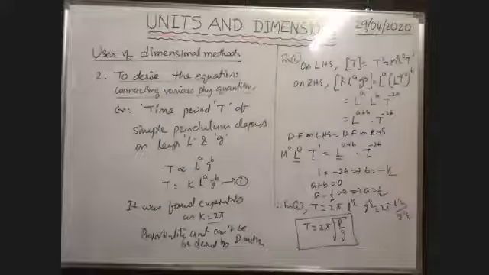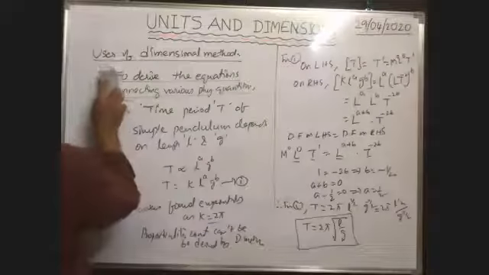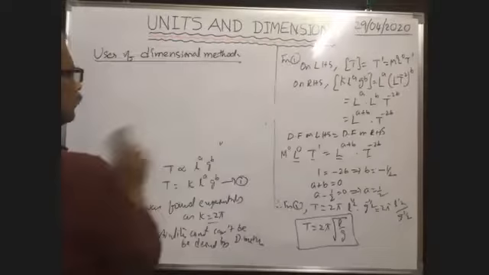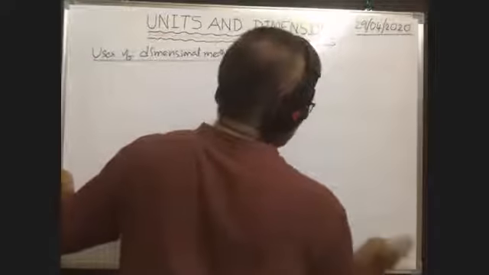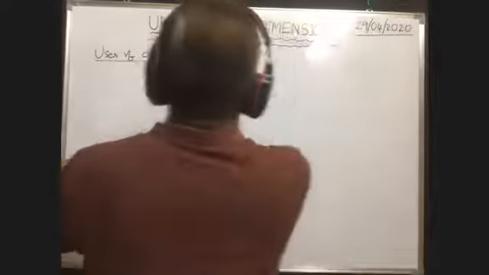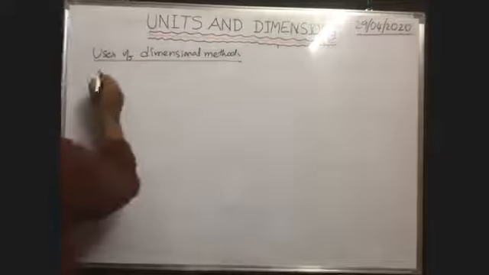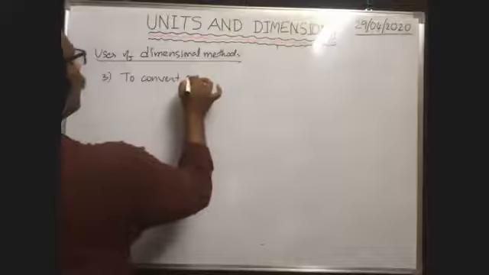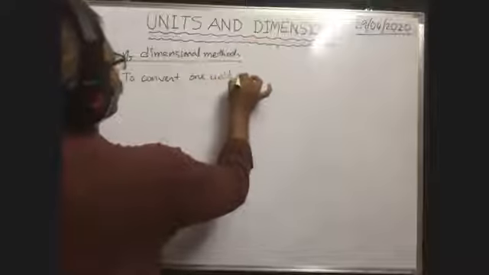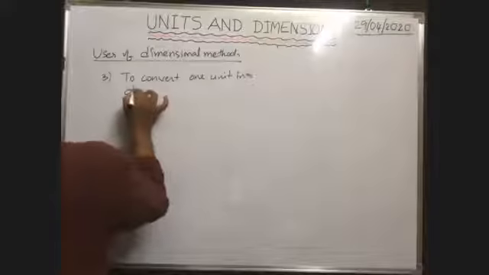So in this way, one more use is also there, to convert the system of units from one system into another system. Here, the third use, the last use. There are 3 uses. So the third use is to convert one unit into other unit.